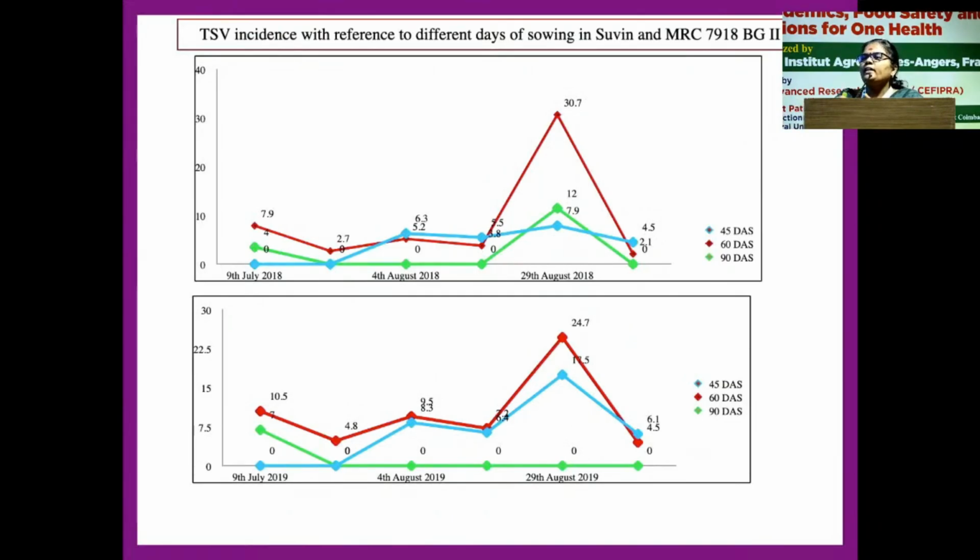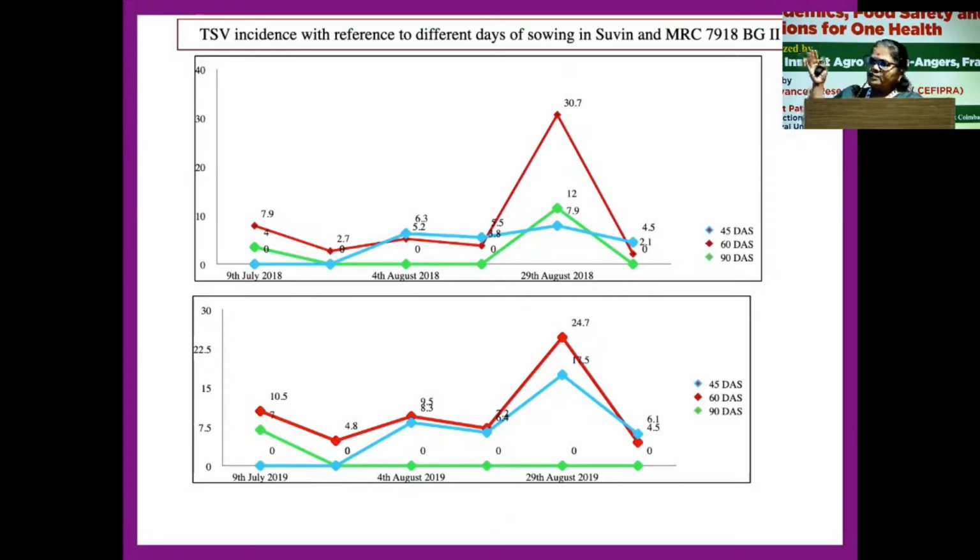It shows how the difference in sowing date affects this virus. For 2 consecutive years we studied Suvin and MRC, which is a hybrid in ELS cotton. When Suvin was sown on 29th August, the disease incidence was more when the crop reached 60 days. So what I have to tell the farmers is that when you go for Suvin or ELS cotton, they should take up the cultivation before the last week of August, either by the 9th of July or the 4th of July, in order to reduce the incidence.